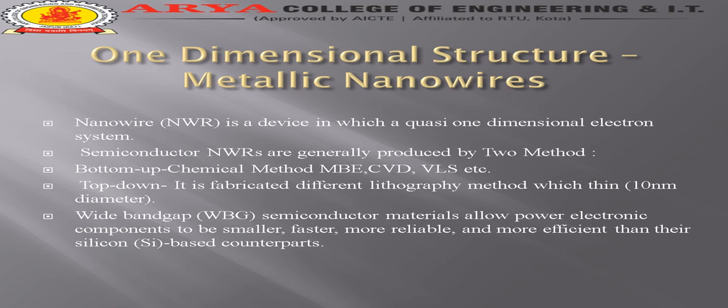Wide band gap semiconductors allow power electronic components to be smaller, faster, more reliable and more efficient than their silicon-based counterparts. We understand that we are using silicon for chip designing. Now the technology is growing day by day, and we are replacing silicon because it has some shortcomings, like the mobility of electrons is not high in comparison with other materials, and the band gap is very low and requires very high voltage.